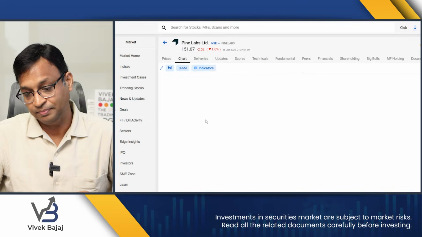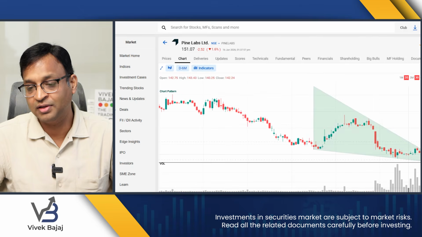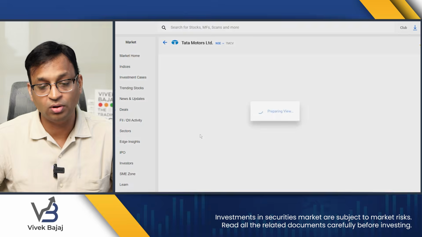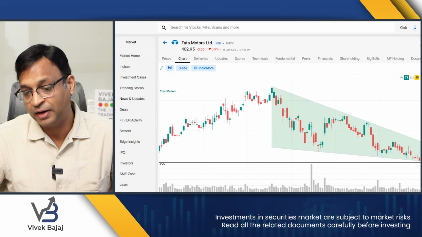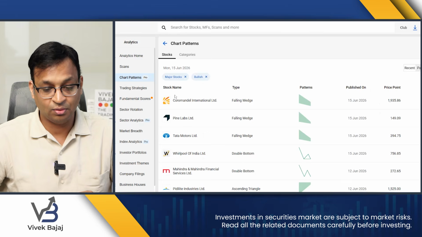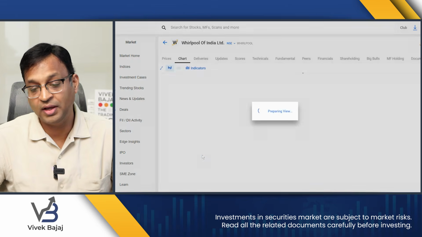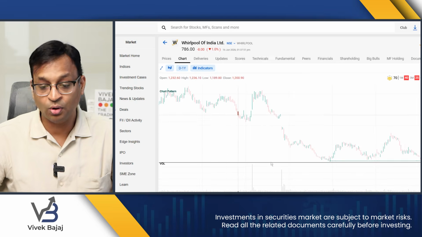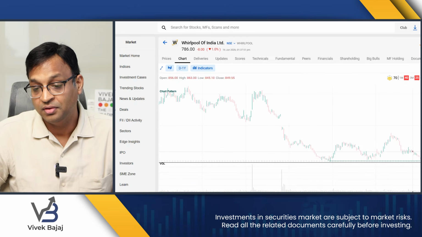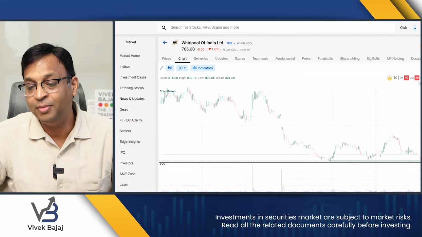Look at Pine Labs. Good chart pattern, but the scores are red, so I will not look at it. Look at Tata Motors. Bullish pattern, but the scores are still yellow, not convincing. I will not look at it. Whirlpool of India, the chart pattern is a bottom formation, score is good, but the momentum is not there.